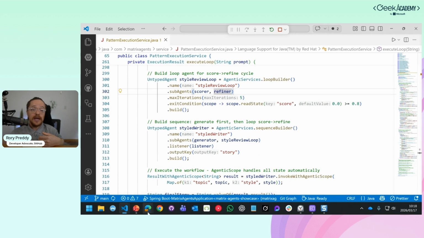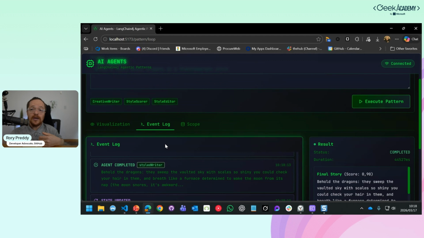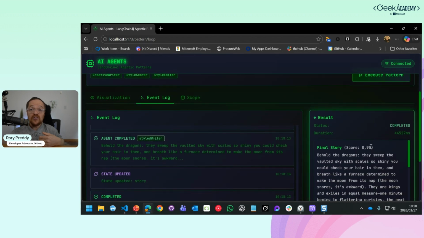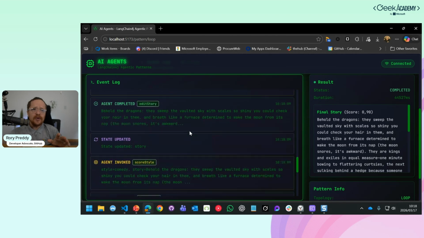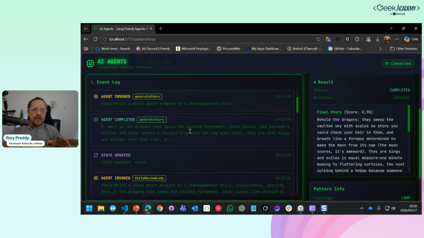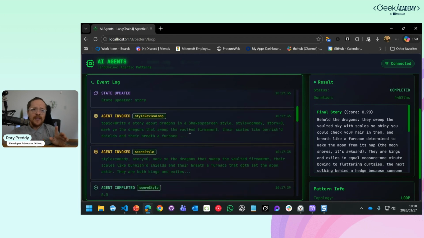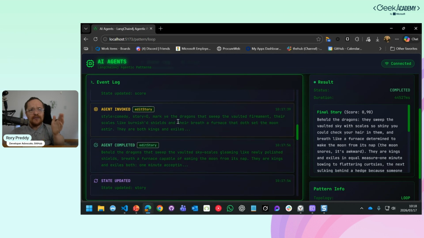So let's see if it actually did the score here. Oh, okay, it took 44 seconds. The score is 0.9, so way above what I wanted for it to exit, so it exited immediately here. And you'll see it waits for this. If you go right to the top here, we're going to create the story: generate the story, and then get into a loop, the style review loop, score it, edit the story if necessary.